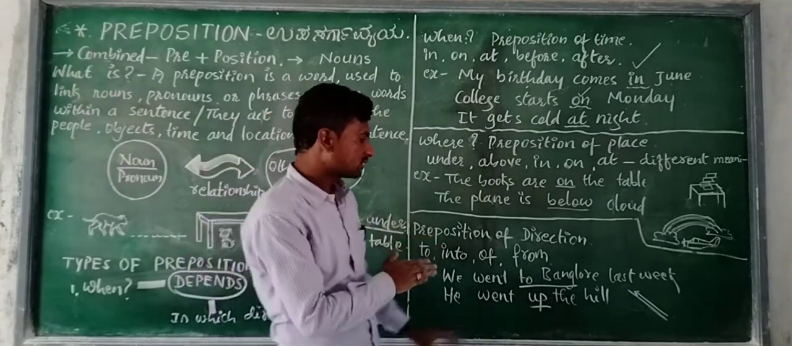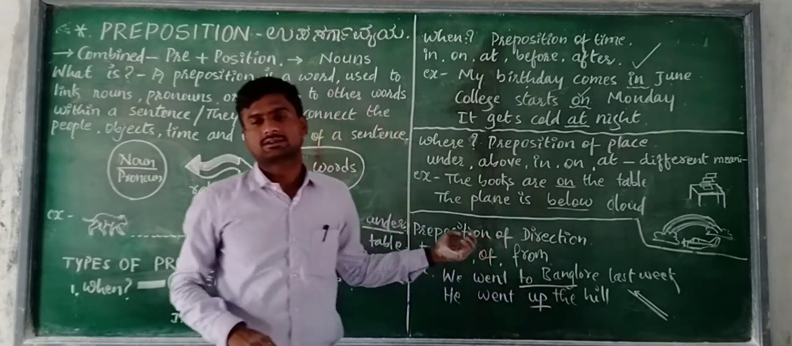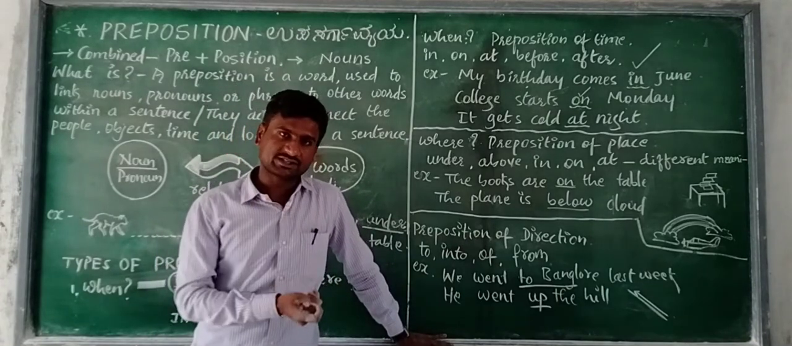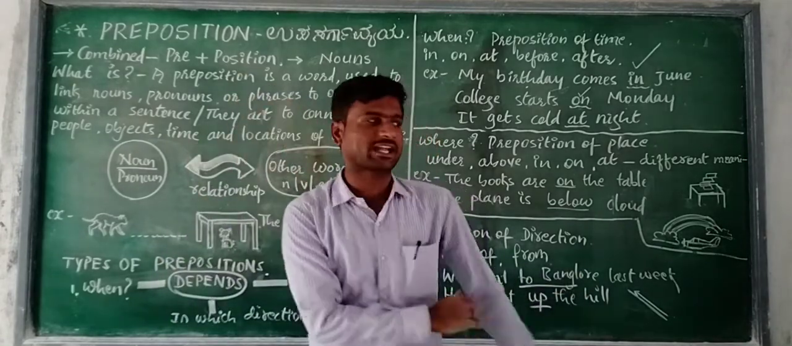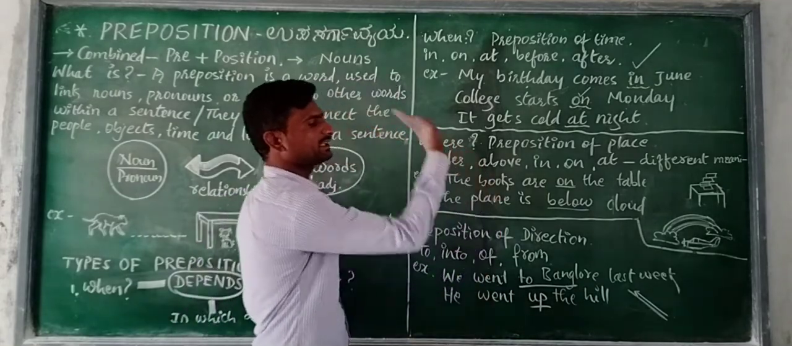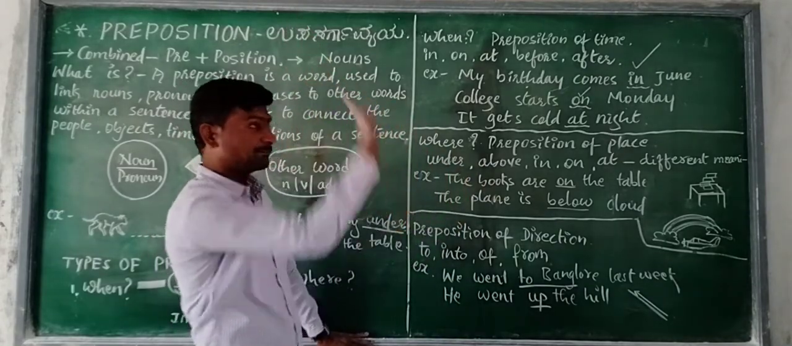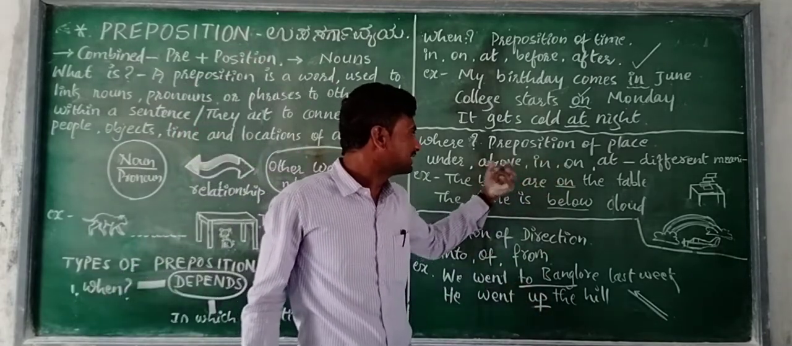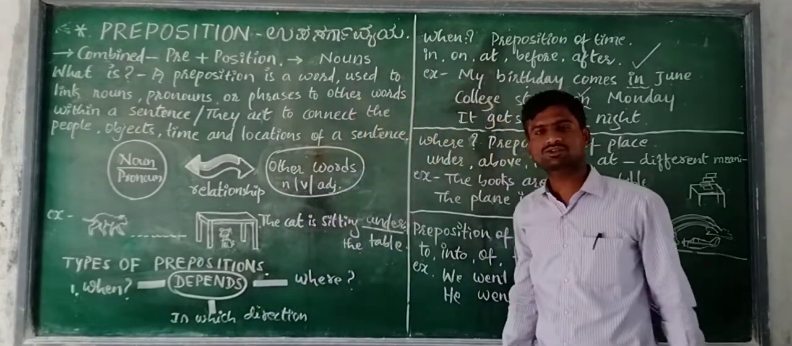The direction of the noun that gives, you know what? In which direction an action or an event is happening. We went to Bangalore. Where did we go? The direction to Bangalore. He went up the hill. He just went up the hill. Where did he go? Up the hill. Yes, to, up, and under, above. Such prepositions give us the information of the direction.